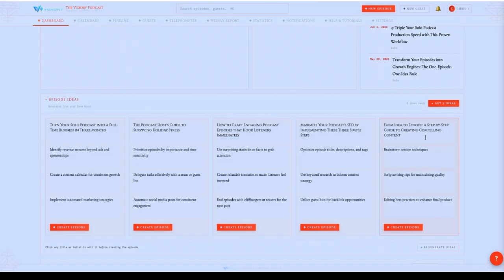Now, again, the wonderful thing is Voxory gives you the opportunity to come in here and change this. You can see that's not real words. I just want you to see I can change that. So, brainstorm session techniques. There's me, if we're going through an outline, there's my first part of the outline. Script writing tips for maintaining quality and editing best practices to enhance the final product.